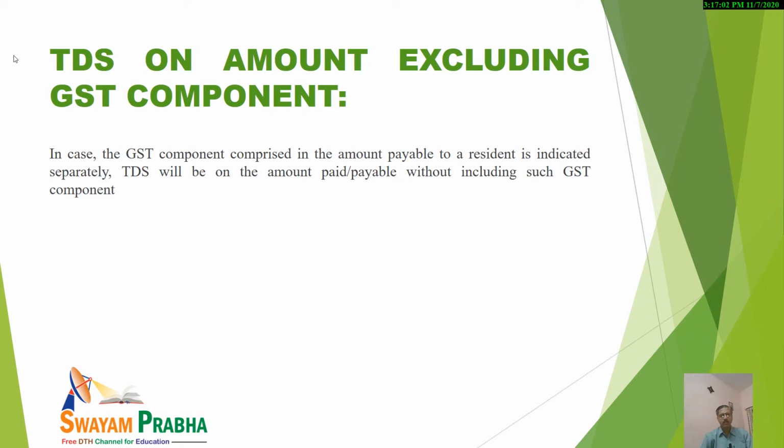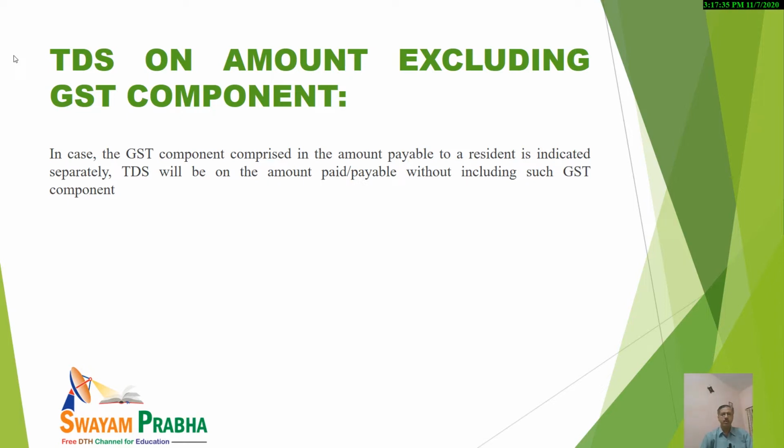In case, it is very important, in case the GST component, I think you are aware, GST means goods and services tax. In case the GST component comprised in the amount payable to the resident is indicated separately, when bifurcation is there, then kindly note that TDS will be on the amount paid or payable without including such GST component. So kindly note this.